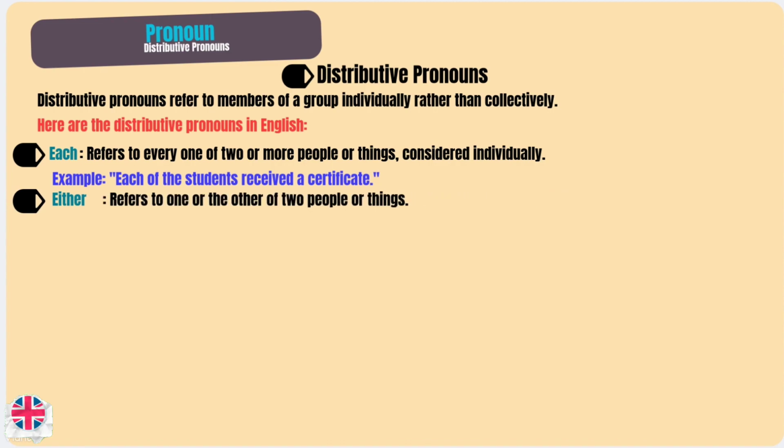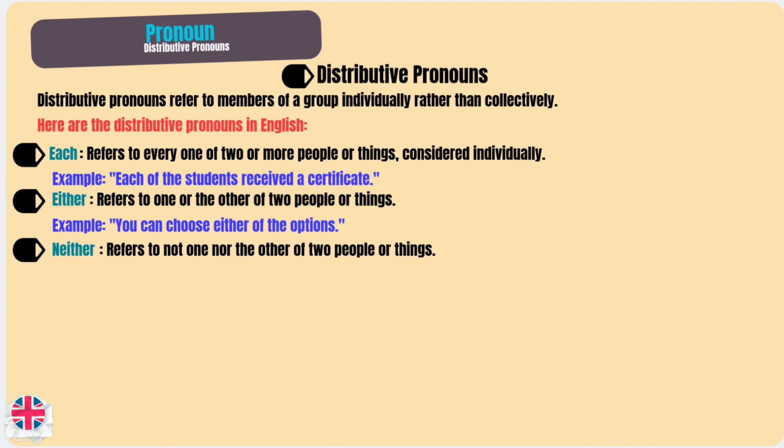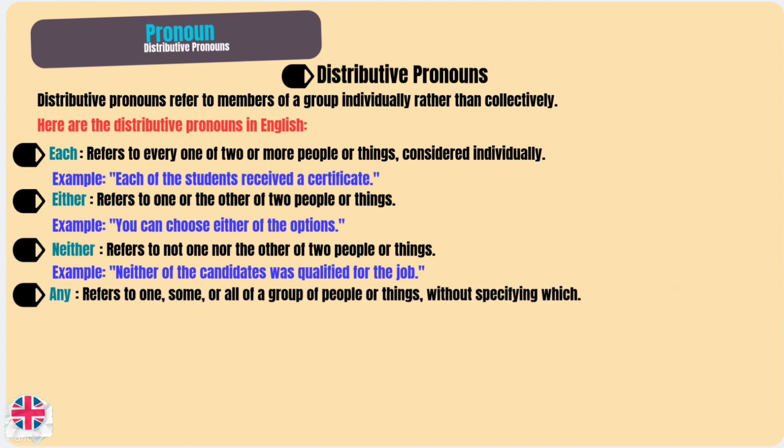Either refers to one or the other of two people or things. Example, you can choose either of the options. Neither refers to not one nor the other of two people or things. Example, neither of the candidates was qualified for the job. Any refers to one, some, or all of a group of people or things without specifying which. Example, you can pick any of the books on the shelf.